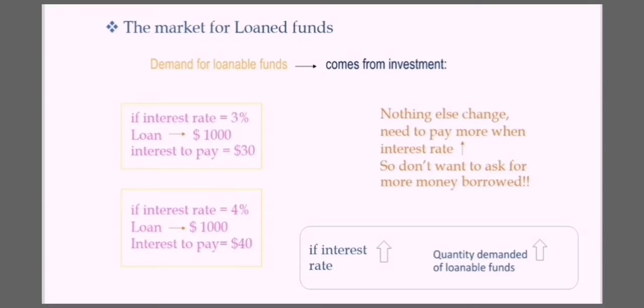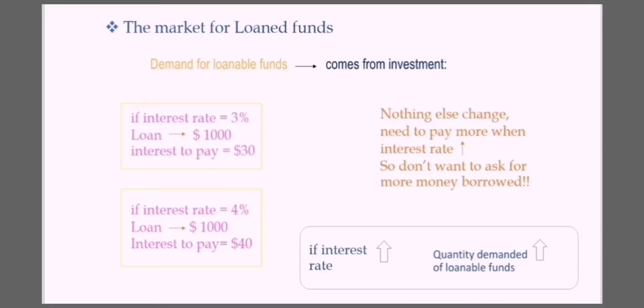What happens when the interest rate increases to 4%? The loan is the same, but the interest will be $40. You will see that they have to pay more. Therefore, if the interest rate increases, more has to be paid in interest.